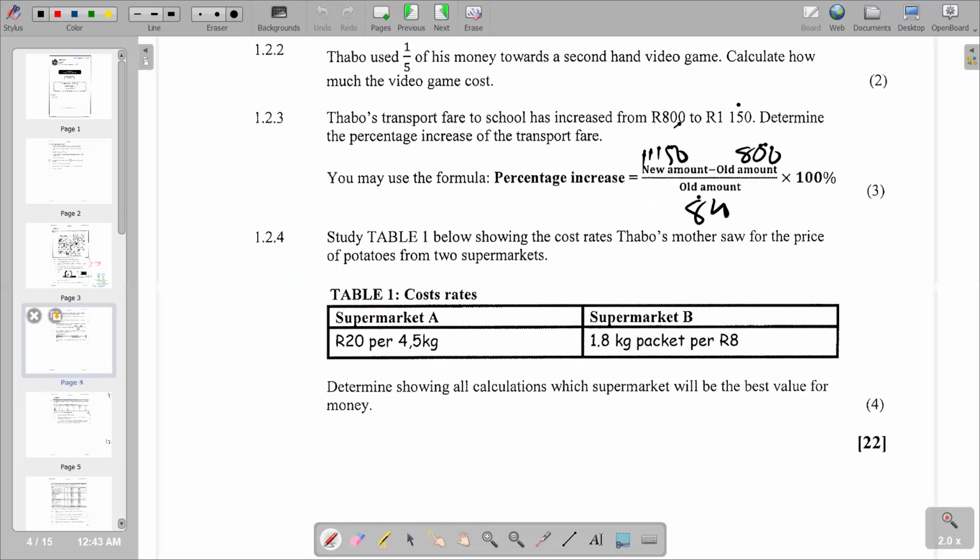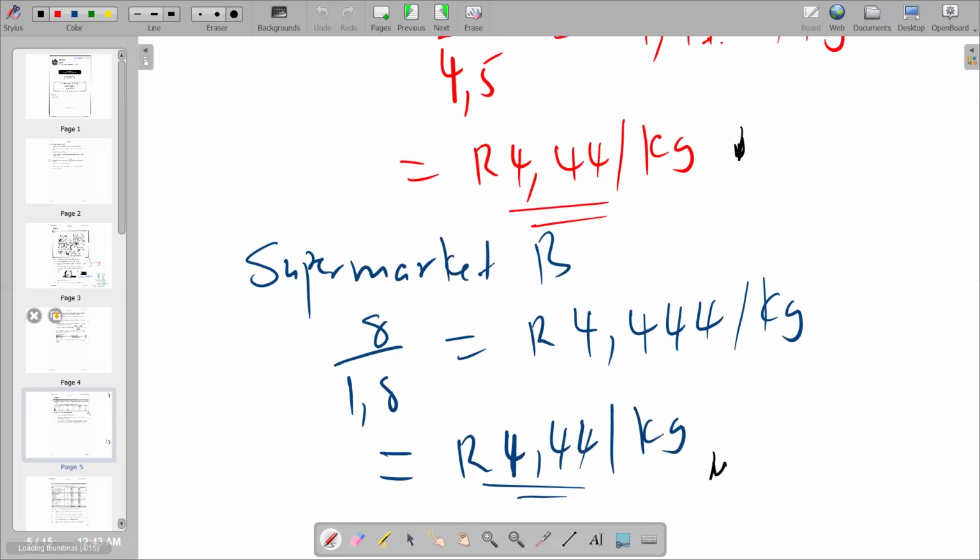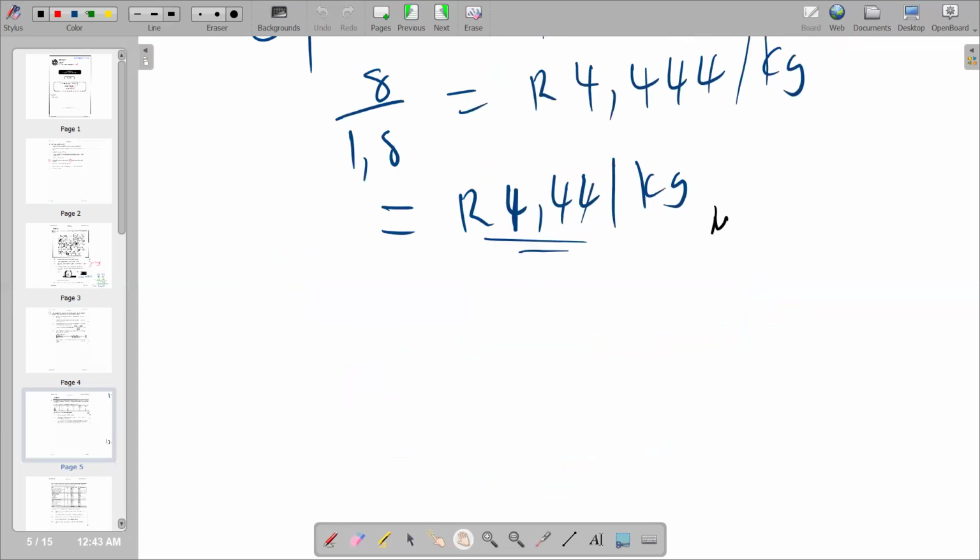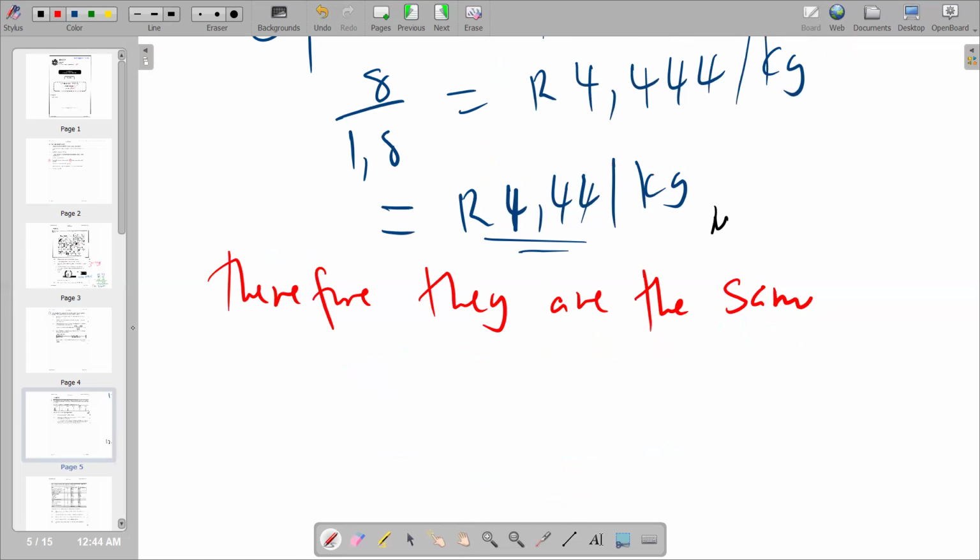So if you go back to our question, it says determine, showing calculations, which supermarket will be the best value for money. So you're going to see that no one is better. None of the 2 is better. They are just the same. So you can just maybe conclude by saying, therefore they are the same.